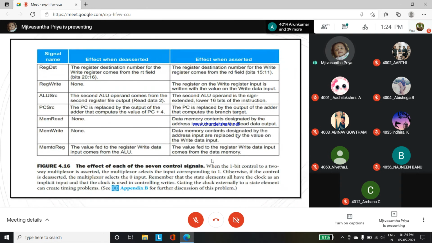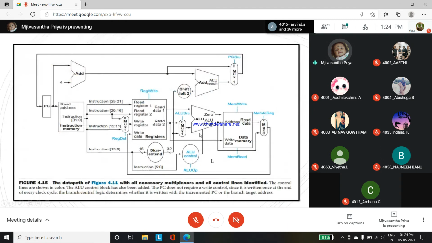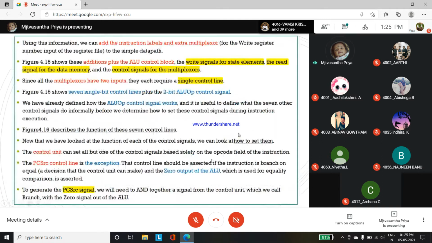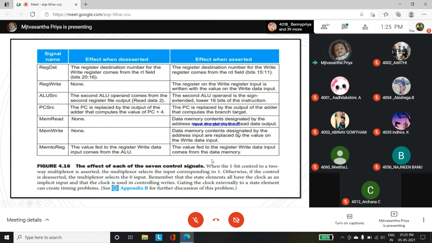So the other one, it will be taking itself, right? So that is where we take from data memory here and from the ALU here, right? So from the ALU it will be going the data, and it will be going to data memory itself, right? So data memory is included. So this is the main effect when deasserted and asserted. Okay. So in the signal names, what effects are there, including the deasserted and asserted one. So see that description, the effect of each of the 7 control signals.